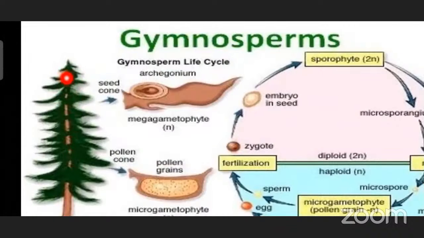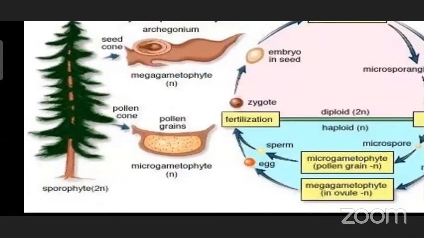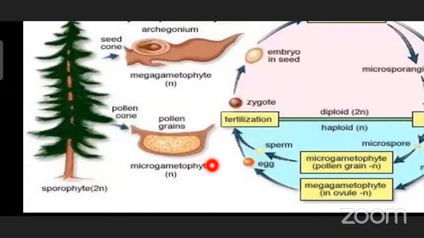These are branched or unbranched also in gymnosperms. Here you can see the branches are given, and you can see the seed cone and the pollen cone. This pollen cone is nothing but the male gametophyte. The male gametophyte, the other name is microgametophyte.